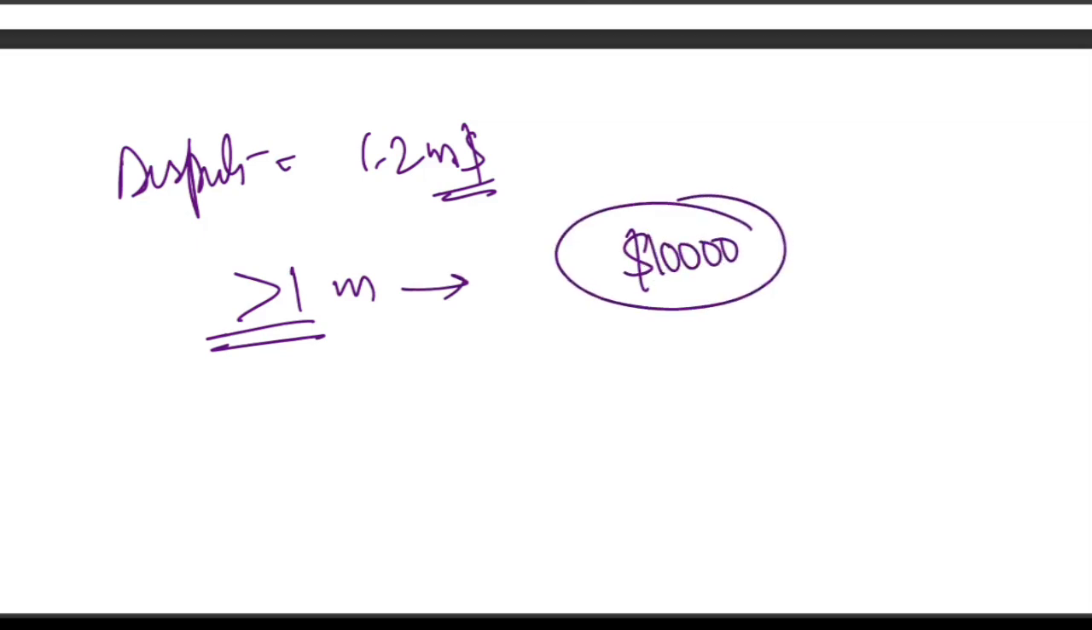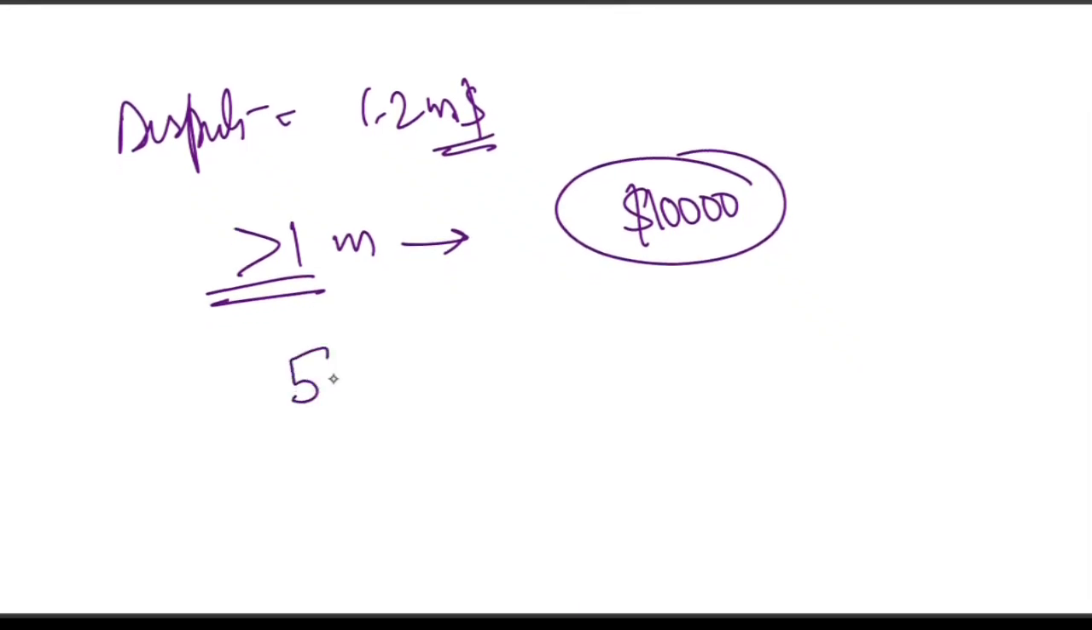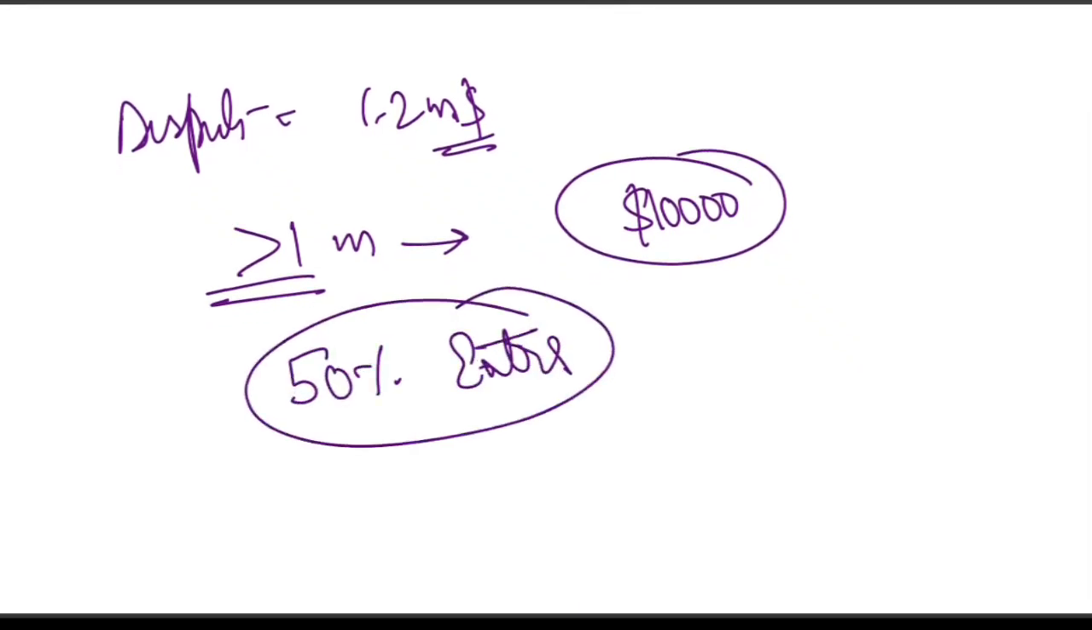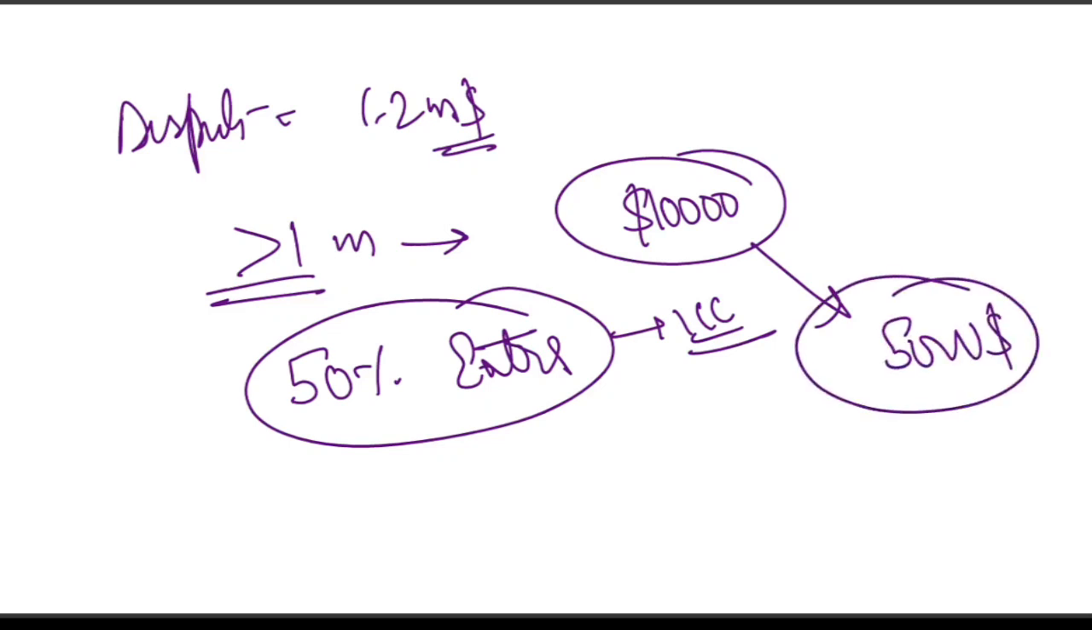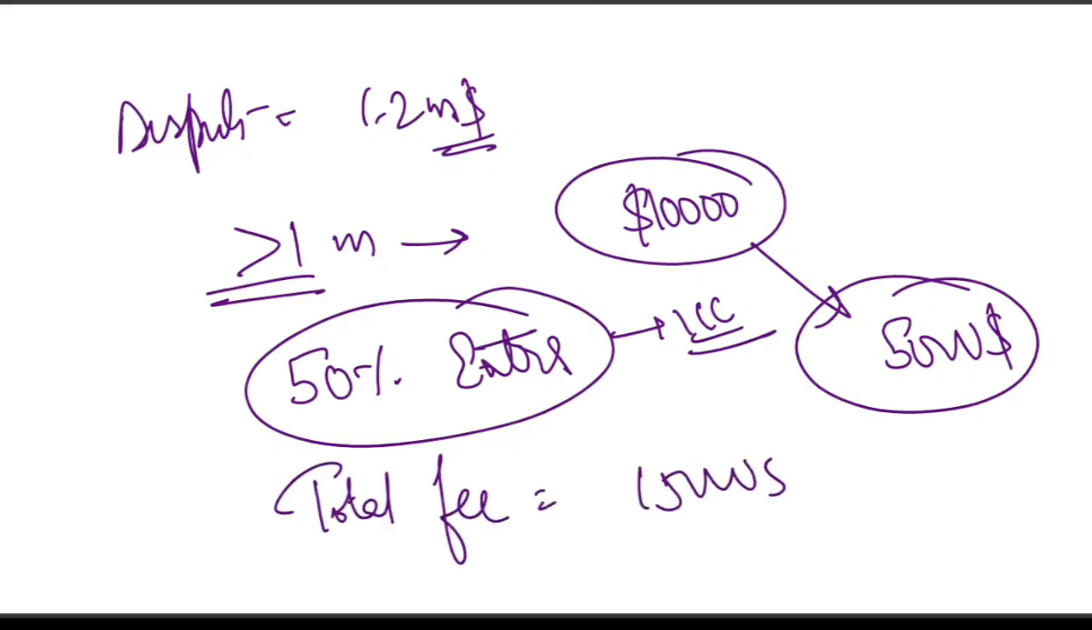Since the case is exceptionally complex, the ICC can charge up to 50% extra. What is 50% of $10,000? It is $5,000 additional, that is the extra charge. So what will be the maximum total fee? The maximum total fee will be $15,000.